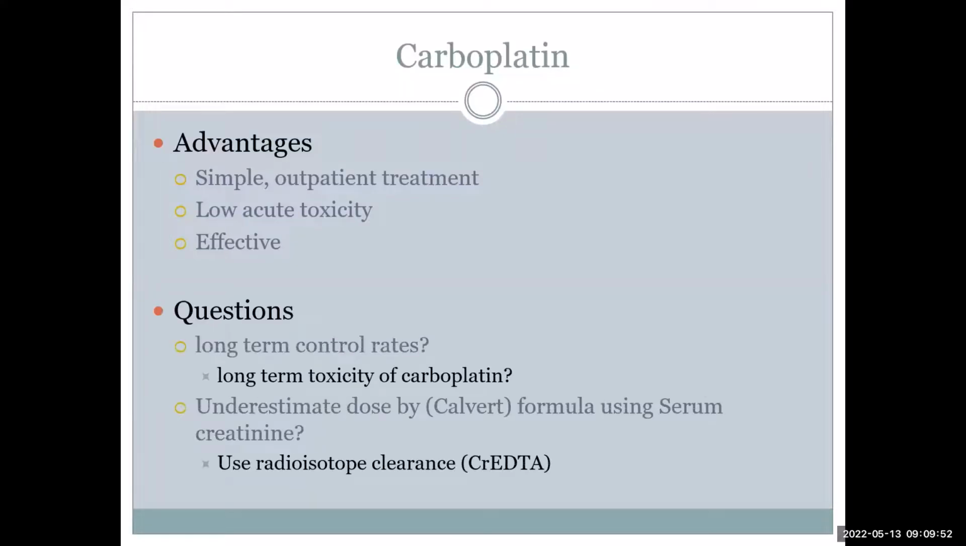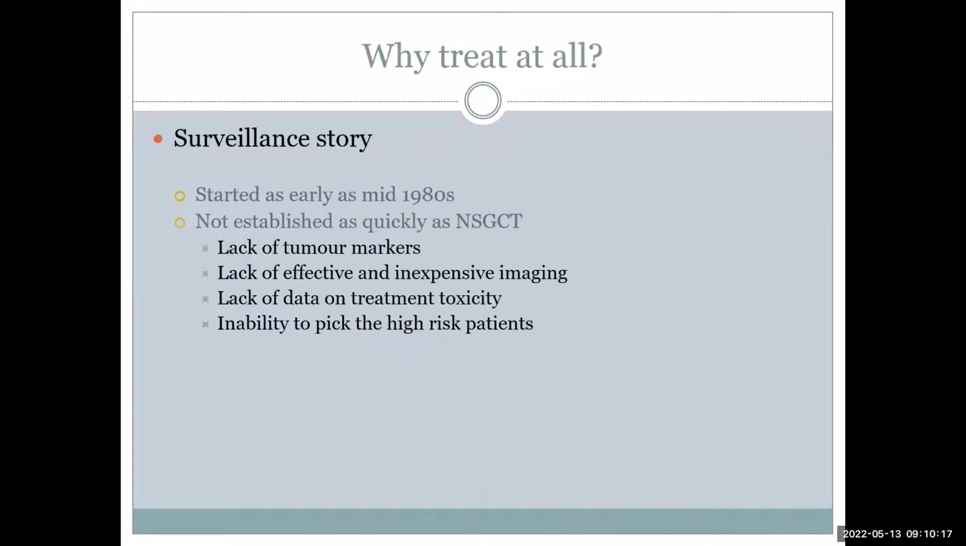The only question is the long-term toxicity of carboplatin. The paper that I discussed had a median follow-up of around 7 years, which I think is a good long-term follow-up for any cancer-related long-term complication. The only issue is that in a peripheral center where this facility, DTPA, is not available, the other alternative is to go for a urinary creatinine clearance calculation, but it should not be done on the Cockcroft formula.